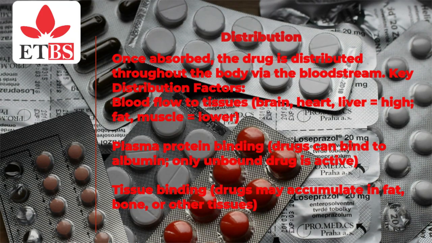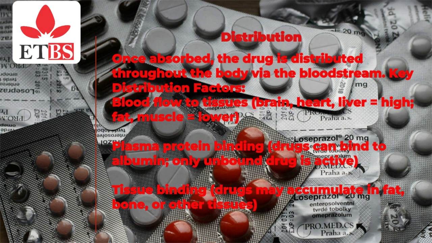Distribution. Once absorbed, the drug is distributed throughout the body via the bloodstream. Key distribution factors: blood flow to tissues, where brain, heart, and liver equal high, and fat and muscle equal lower. Plasma protein binding: drugs can bind to albumin, and only unbound drug is active. Tissue binding: drugs may accumulate in fat, bone, or other tissues.